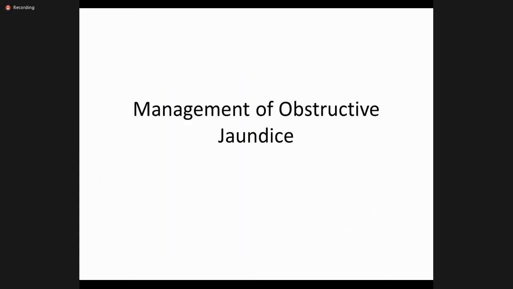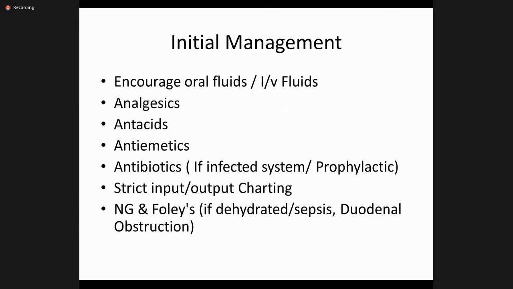So now comes the basic management principles of the patient with obstructive jaundice. This is the last part of my presentation. This initial management is very much important. I try to keep it very simple for you people. The most important thing is that since the urobilinogen is excreted out of the body through urine, the urine is very dark, and this conjugated bilirubin is toxic for the kidneys. Remember this, it leads to acute renal failure.